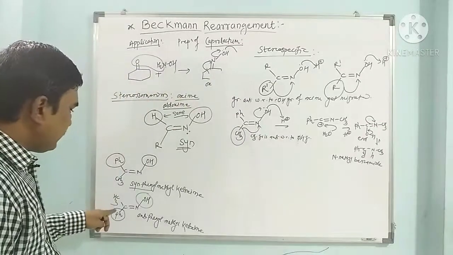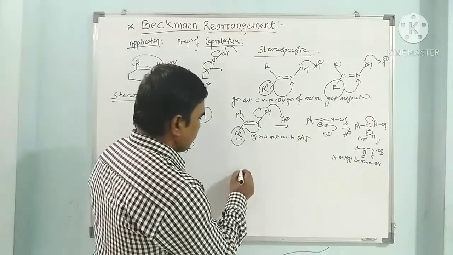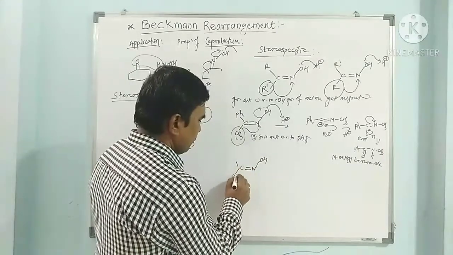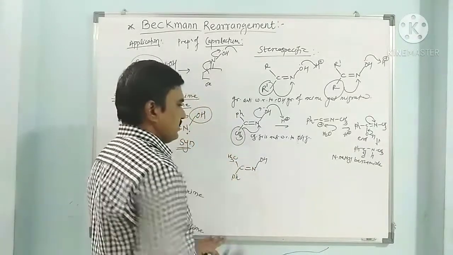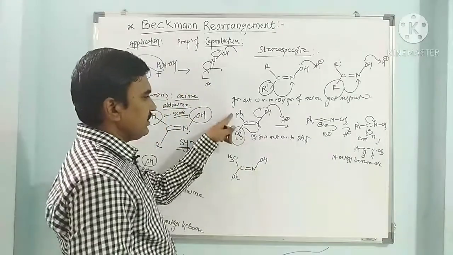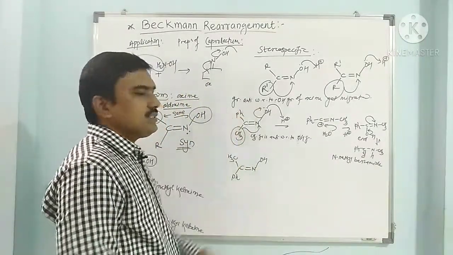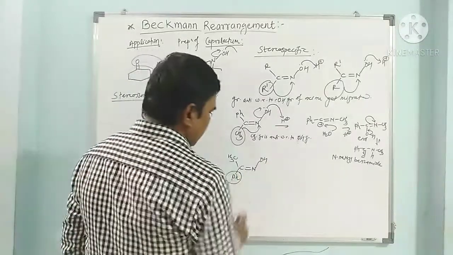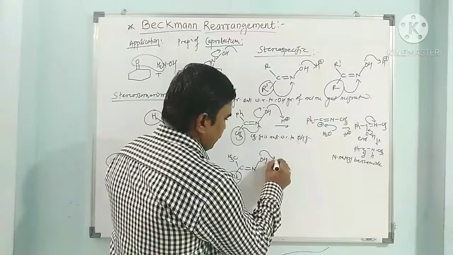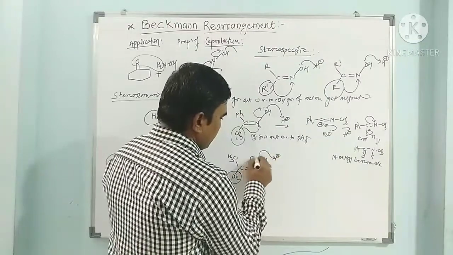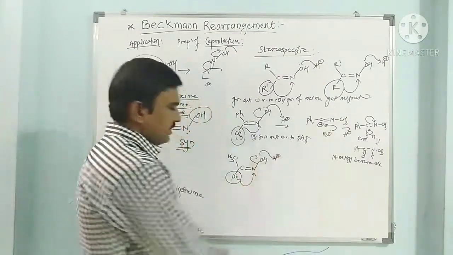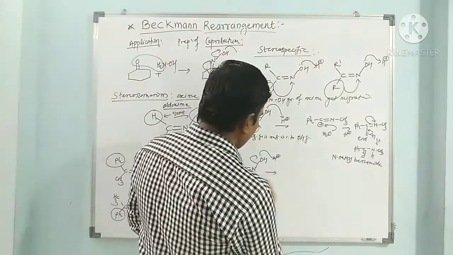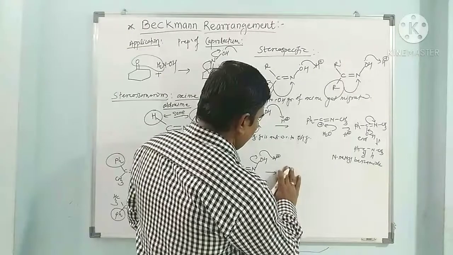Now if we see anti-phenyl methyl ketoxime, this C double bond N OH, this is PhCH3. Here phenyl is anti; actually in the previous one phenyl was syn to this OH. Now phenyl is anti with respect to OH. It takes a proton and undergoes dehydration. This phenyl migrated to nitrogen. So through the rearrangement, here we get CH3.